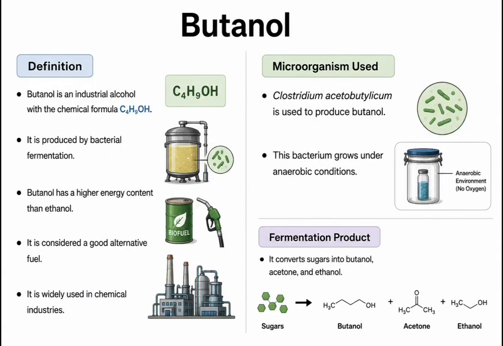Butanol definition. Butanol is an industrial alcohol with the chemical formula C4H9OH. It is produced by bacterial fermentation. Butanol has a higher energy content than ethanol. It is considered a good alternative fuel. It is widely used in the chemical industry. Microorganism used. Clostridium acetobutylicum is used to produce butanol. This bacterium grows under anaerobic conditions. In fermentation, it converts sugar into butanol, acetone and ethanol.